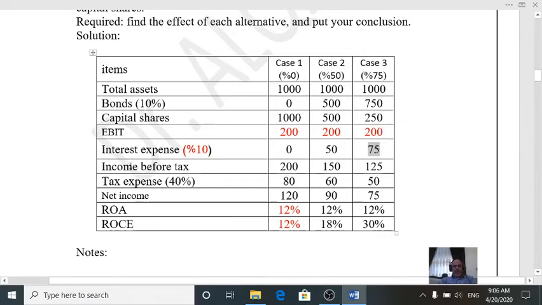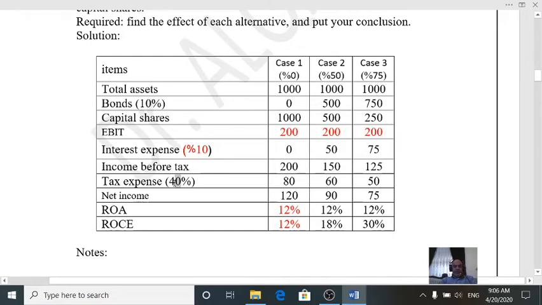Now we compute income before tax: 200 minus 0, 200 minus 50, 200 minus 75, equals 200, 150, 125.